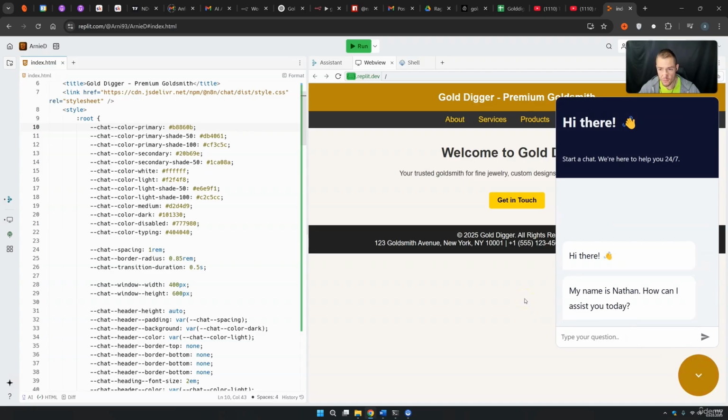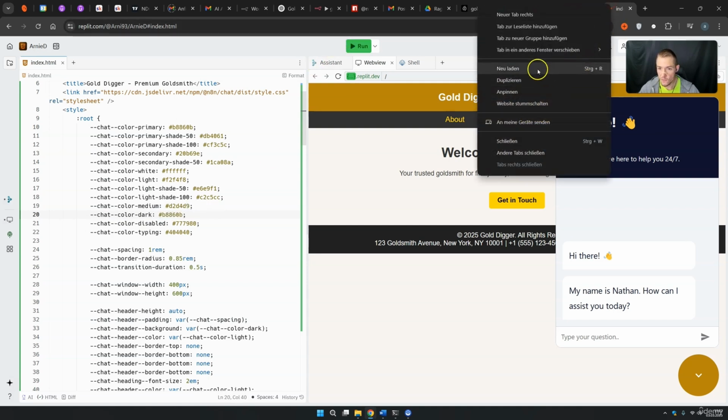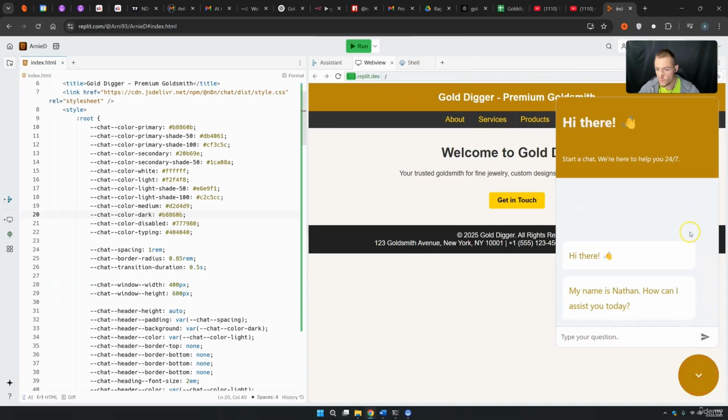I think this chatbot is relatively fine. But what's not so great is of course these things here. I really don't like this thing here. This color is basically here, you can see it. Chat color dark. You can simply delete this, insert your new color and send it out. Let's just reload it actually. And then you see, boom, there we are. I think right now we have good style, good branding here. So this thing works for us.